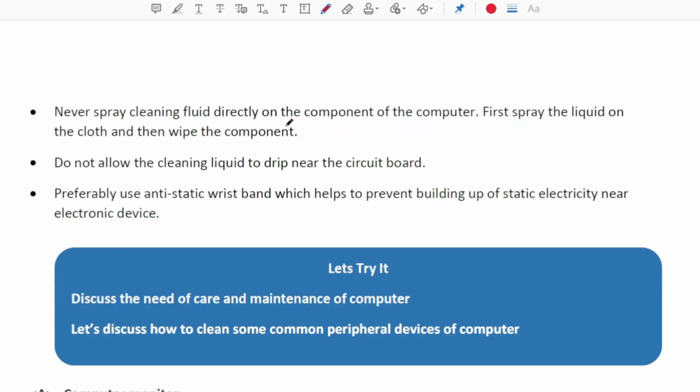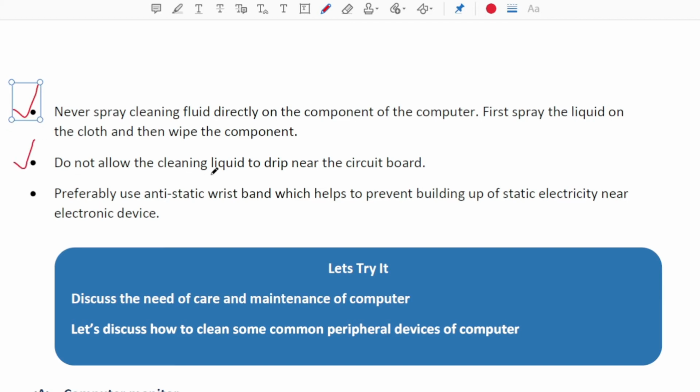Never spray cleaning fluid directly on the components of the computer. First spray the liquid on a cloth and then wipe the component, because spraying fluid directly can damage the hardware part.